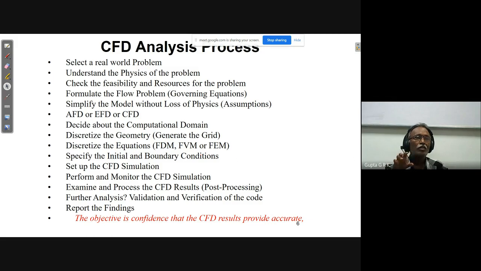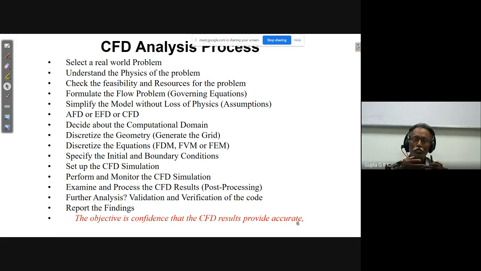Then we have to formulate the flow problem. We have to understand what flow properties we are interested in and what governing equations apply, which we have already discussed. For this, there is not a big problem, because if you take a fluid dynamics data book, the generalized Navier-Stokes equations are available for every case, right?